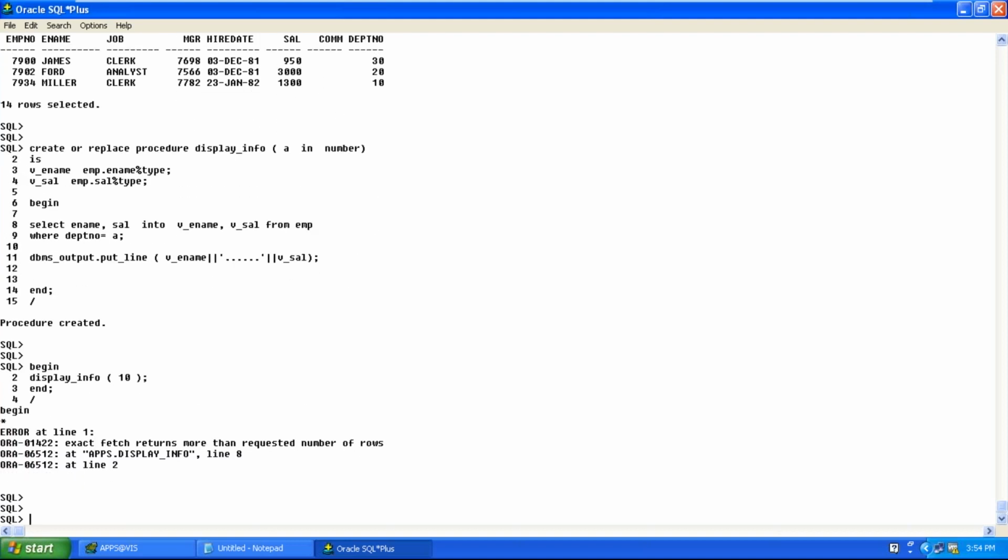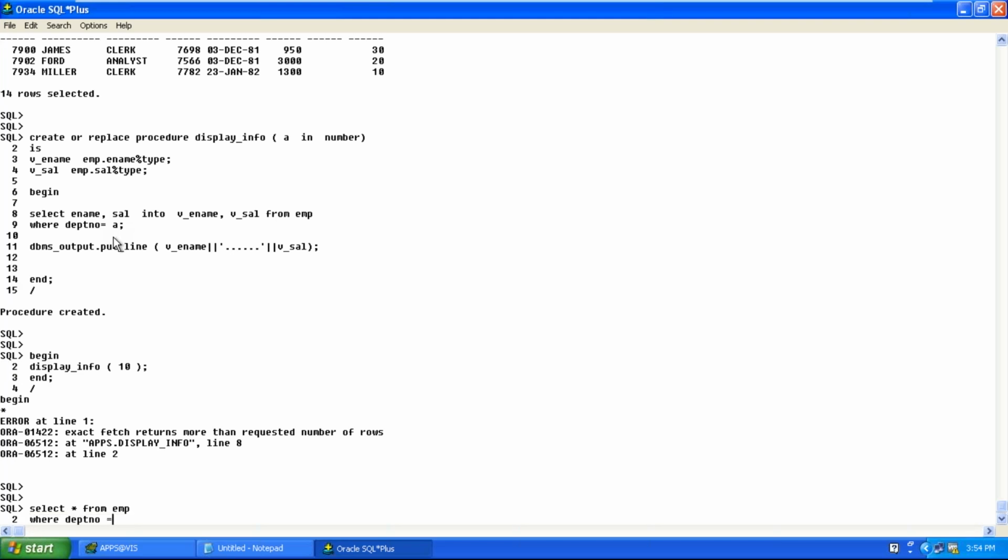Read the error message and identify the problem in the procedure. Yes, it is too many rows. Too many rows exception. Here the select statement is: select star from EMP where department number equal to 10.